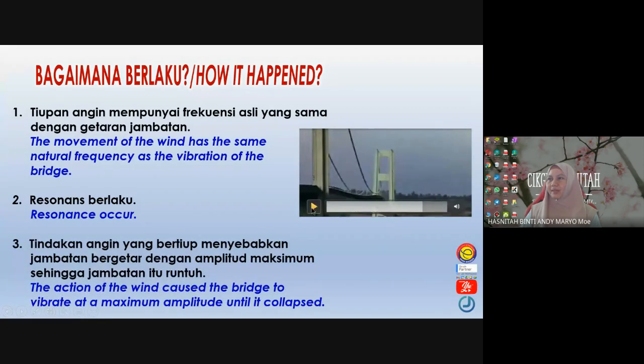Here I stop the video first. So the movement of the wind has the same natural frequency as the vibration of the bridge. So resonance occurs. The action of the wind causes the bridge to vibrate at maximum amplitude until it collapses.